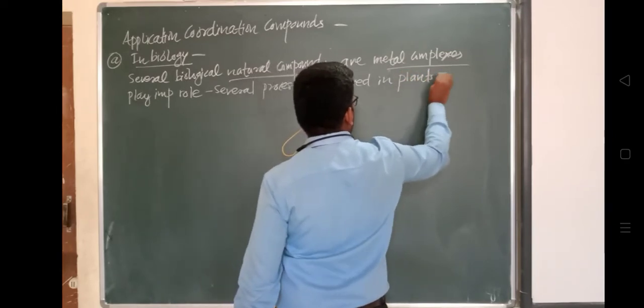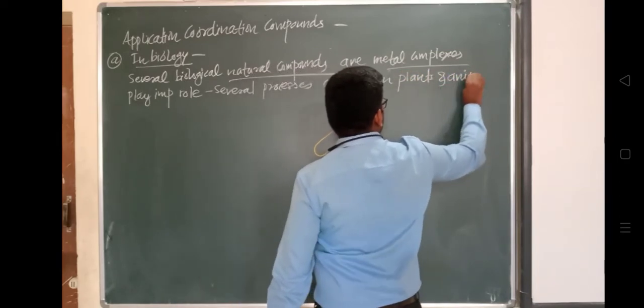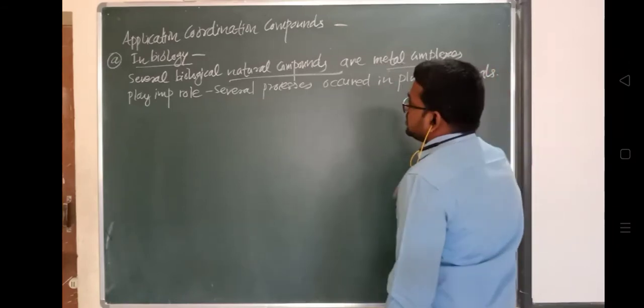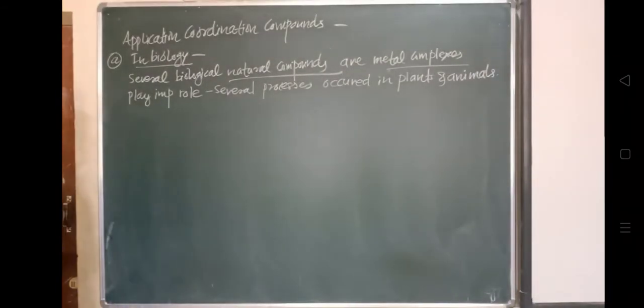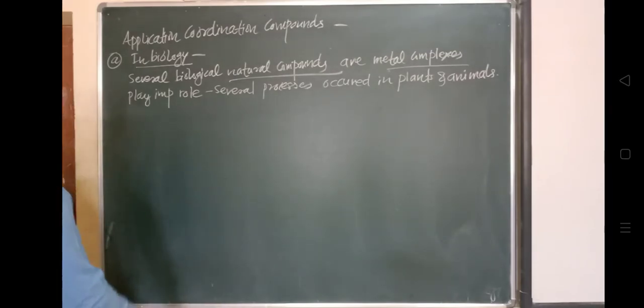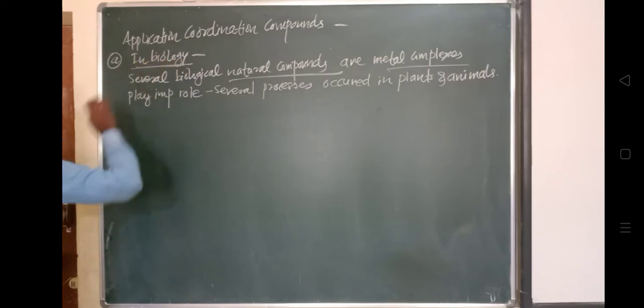So these coordination compounds, these metal complexes, play a very important role.